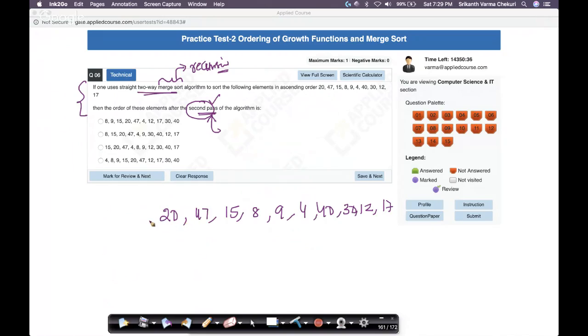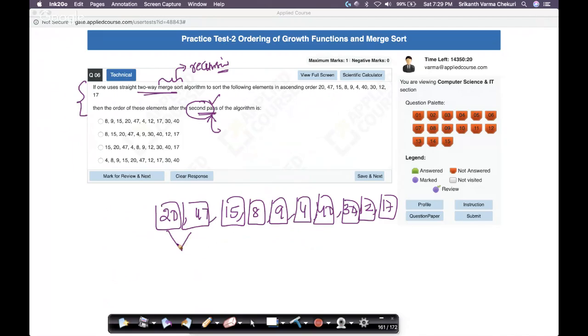The merge sort basically recursively breaks these things into single element arrays, right? It will break the whole tree into single array elements. And I think we have 10 elements, 1, 2, 3, 4, 5, 6, 7, 8, 9, 10. Now let's assume I'm merging both of them. Okay, when I merge both of them, what do I get?